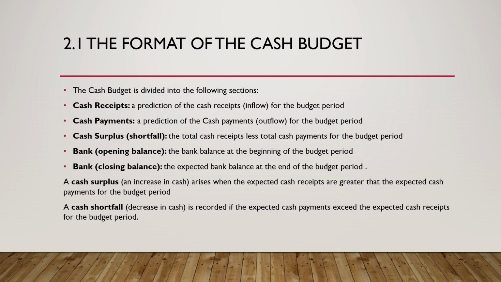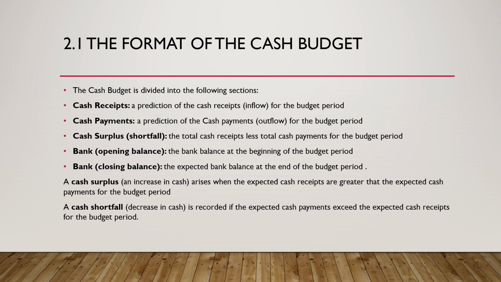Now the format of the cash budget, let's look at it. The cash budget is divided into the following sections. We've got your cash receipts, a prediction of the cash receipts. So you are predicting how much money you are going to receive in the business, the inflow for the budget period. Then cash payments, you also make predictions of the cash payments, how much you are going to be paying out of the business.